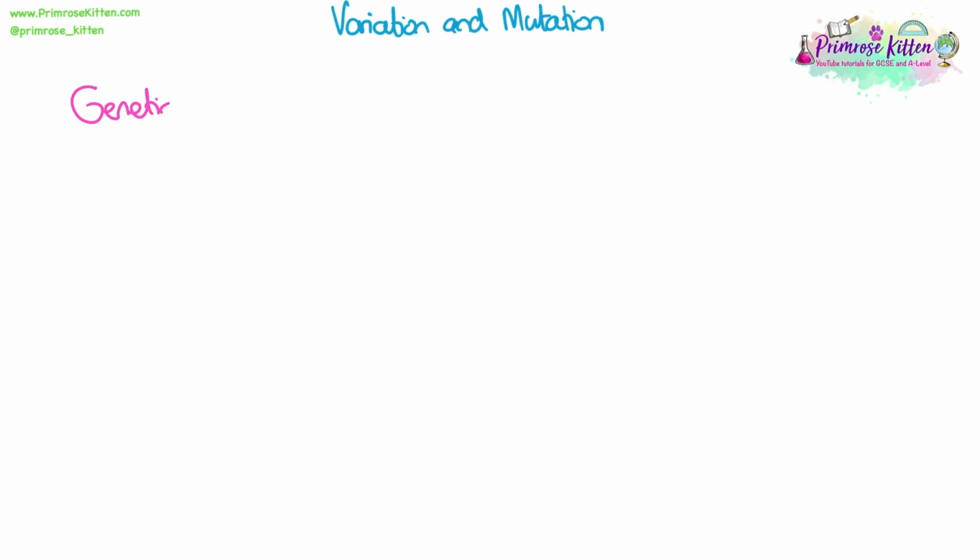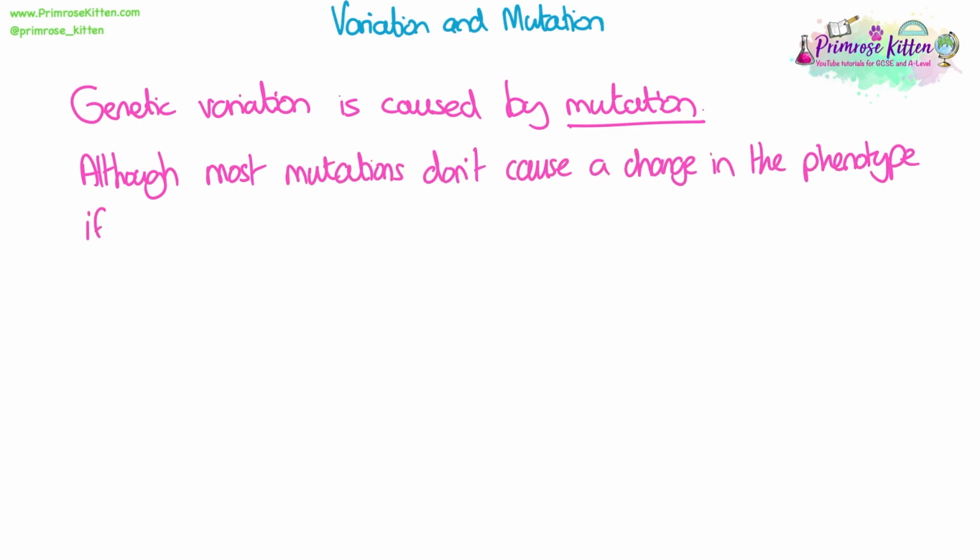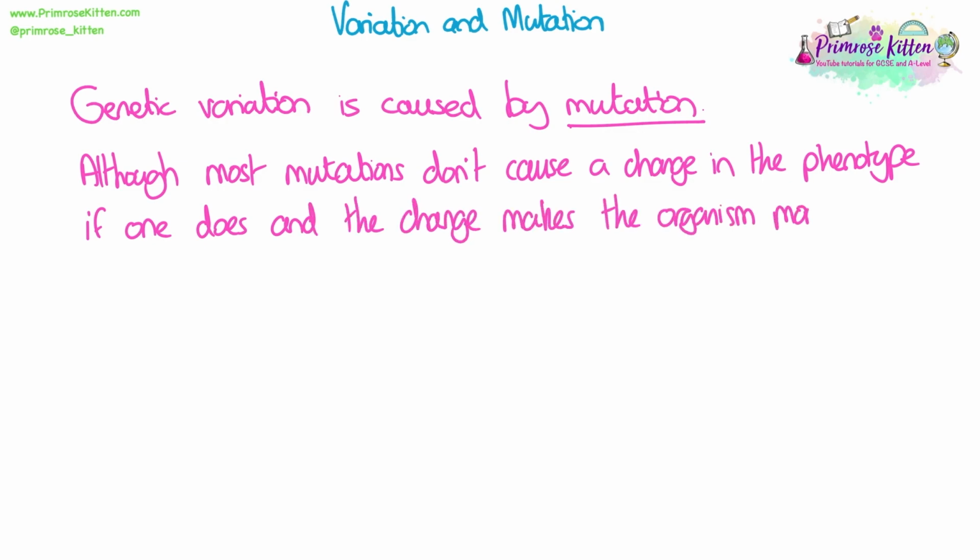Genetic variation, so variation in your DNA or genes, or the alleles that you have for those genes, is caused by mutation. So what we just looked at. Although most mutations don't cause a change in the phenotype, as we said, if one does, and the change makes the organism more likely to survive in their current environment, then obviously it is more likely that it will be passed on to their offspring.